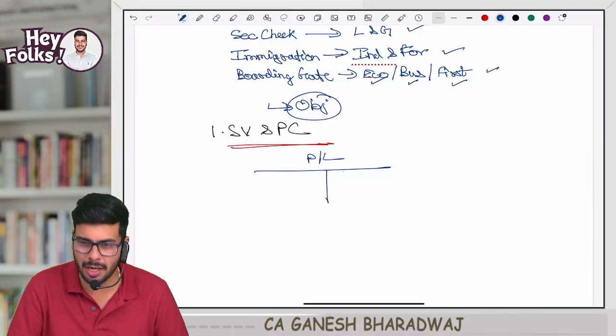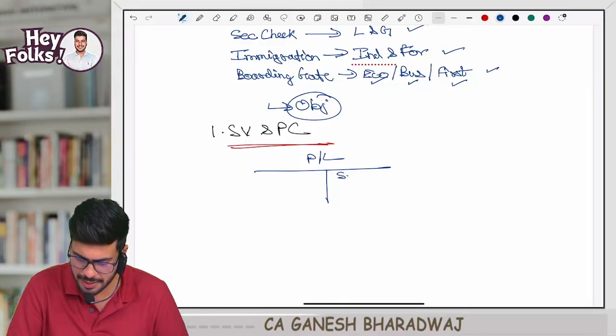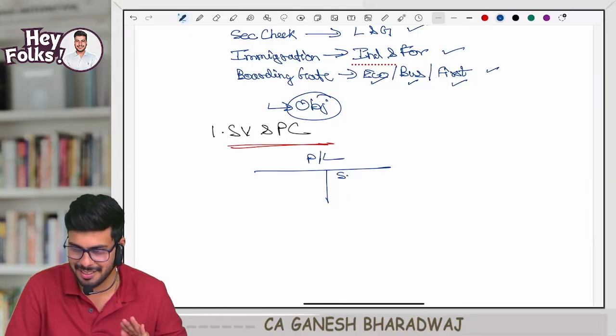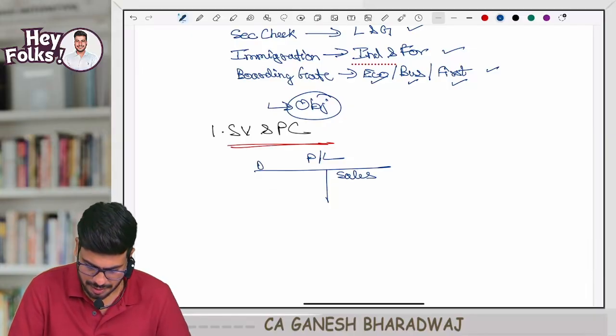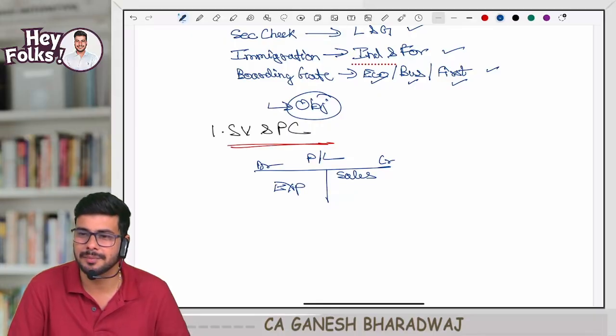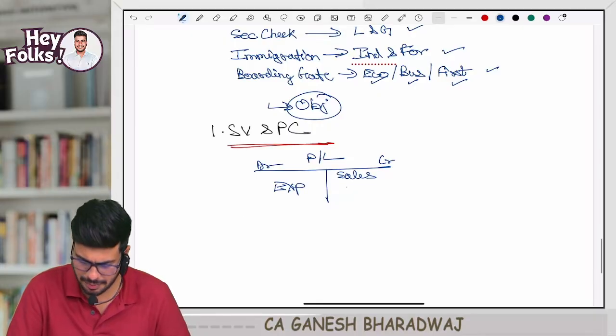In your trading P&L account, sales is on the debit side or credit side? Okay, sales is here. Here you have all your expenses. Correct? And closing stock is there. Closing stock, where is it? Credit side.